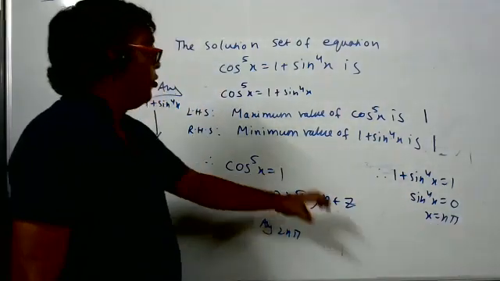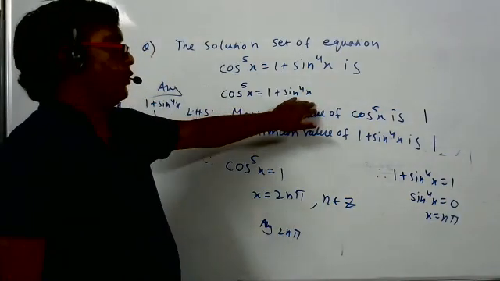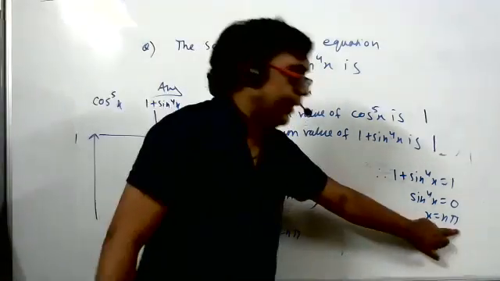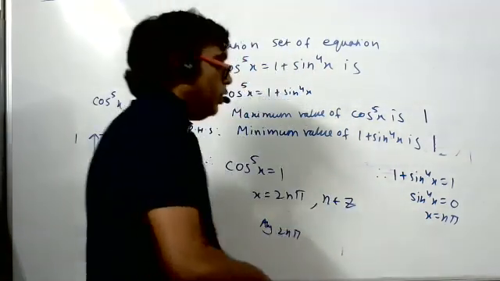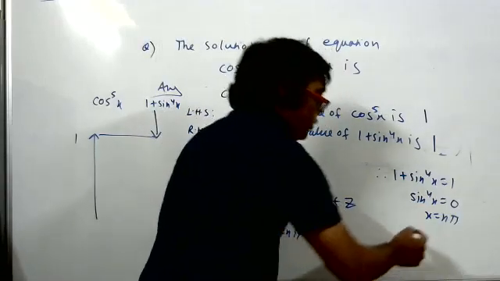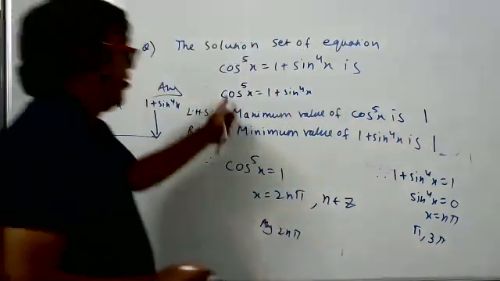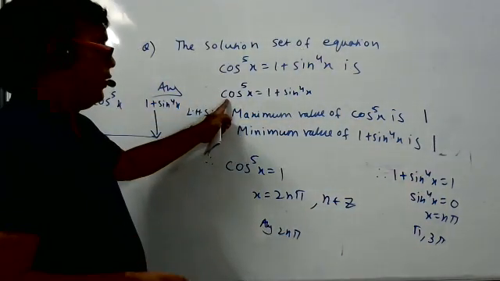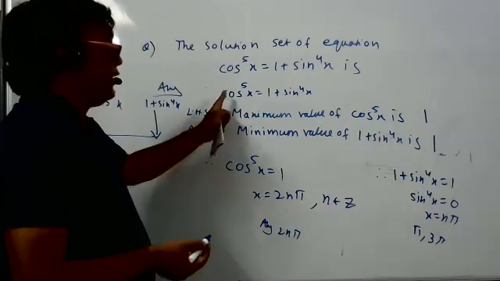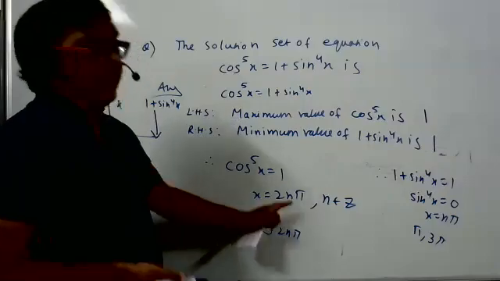Such values for which left hand side is also equal to 1 and right hand side also is equal to 1. Suppose we take nπ. So yes, I understood now. We should take the values π and 3π also. But at π and 3π, left hand side will not become equal to 1. It will become equal to -1. So we should take such values for which left hand side as well as right hand side both are equal to 1. So we should take 2nπ.